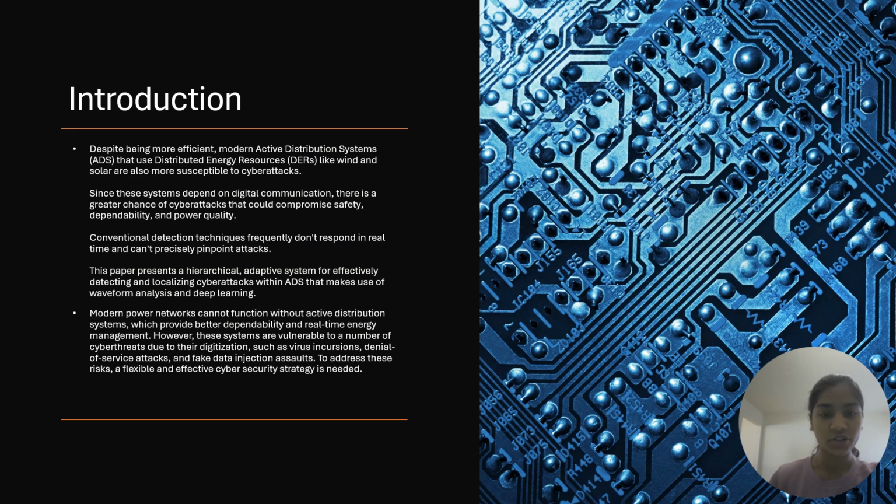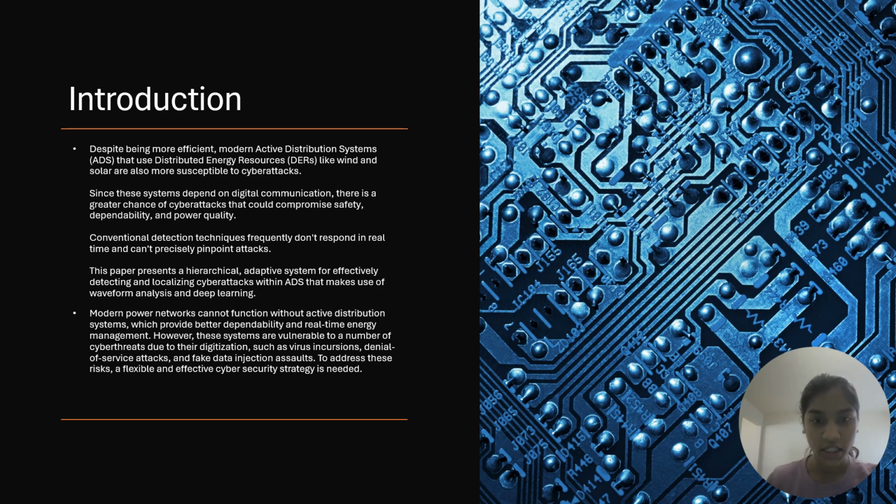Coming to the introduction, despite being more efficient, modern active distribution systems that use distributed energy resources like wind and solar are more susceptible to cyber attacks. Since these systems depend on digital communication, there is a greater chance of cyber attacks that could compromise safety, dependability, and power quality.